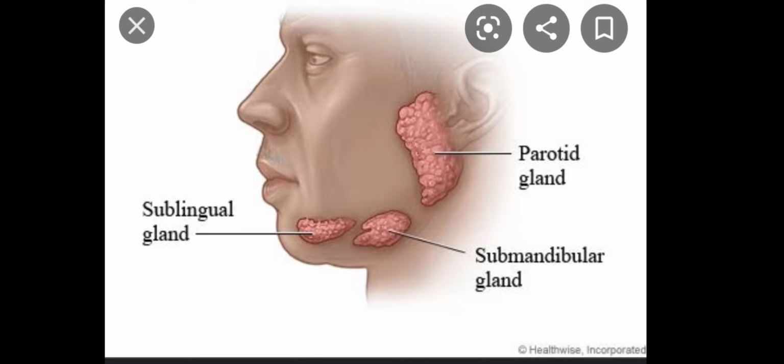The third major component that is present in the saliva is lysozyme. This lysozyme has an antibacterial effect, and it helps to kill the bacteria which are present in the food that you have ingested. The same lysozyme is present in your tears also.